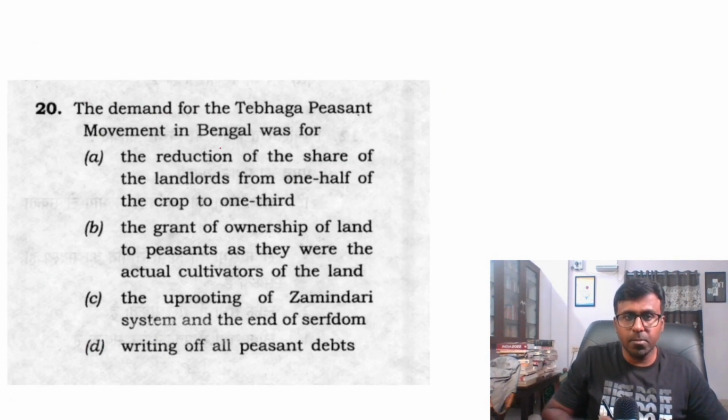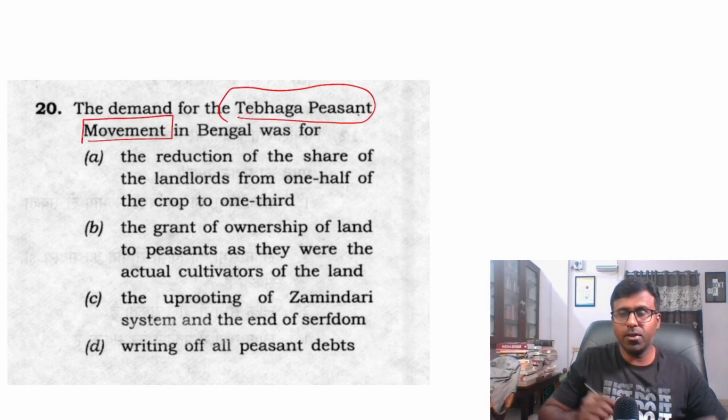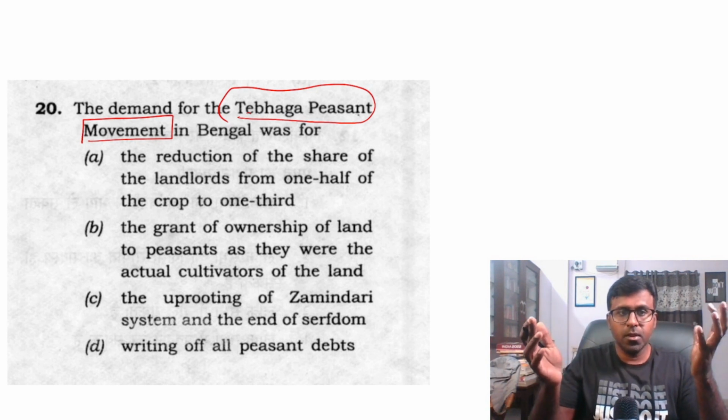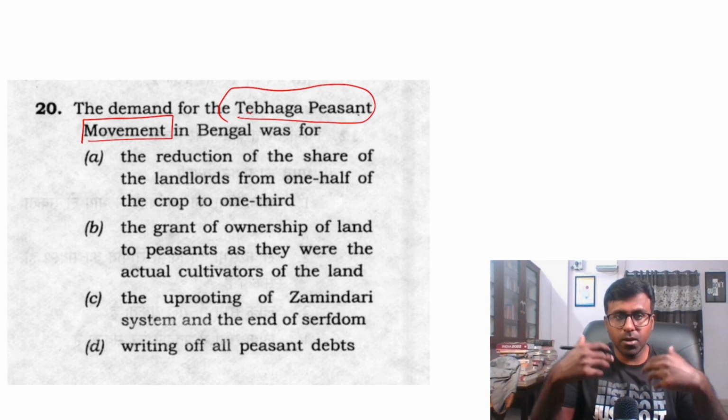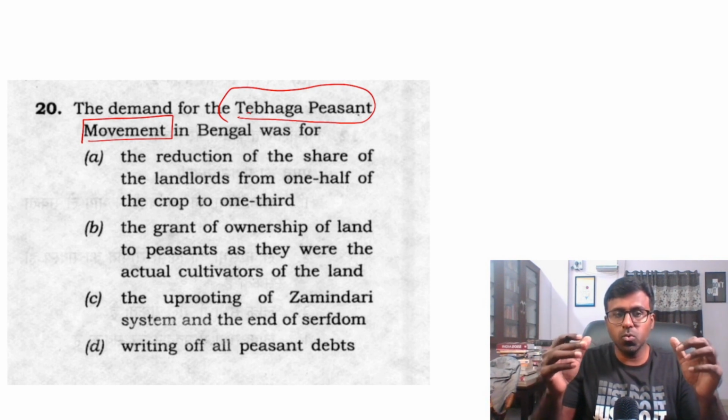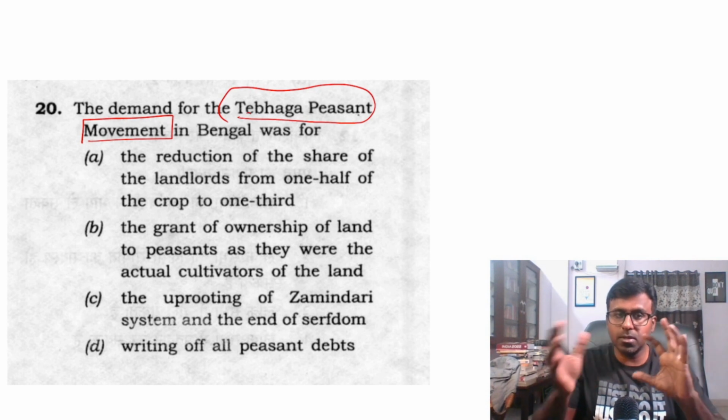The next is the Tebhaga movement and history. Most often in history we will only have a faint understanding. We may not understand the complete thing. So what I would suggest is that whenever you are looking at something, look at the options and decide.